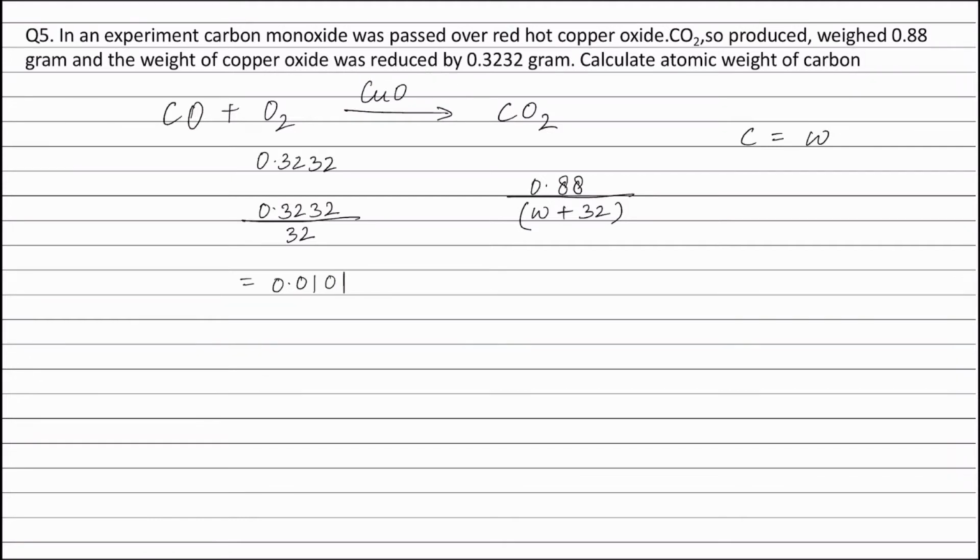Applying principle of atom conservation on carbon atoms, we get moles of carbon monoxide is equal to moles of carbon dioxide. Therefore, moles of carbon monoxide can be written as 0.88 divided by W plus 32 moles.